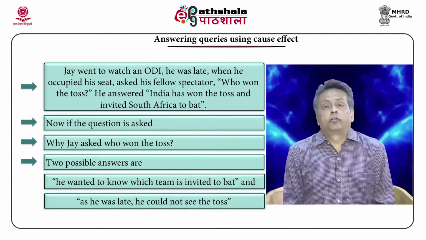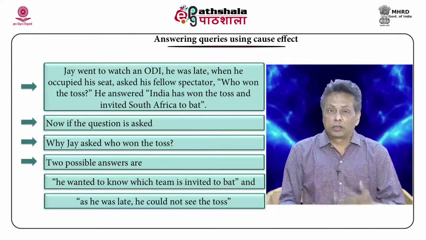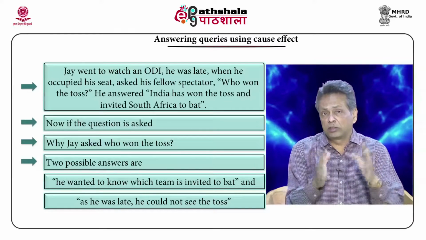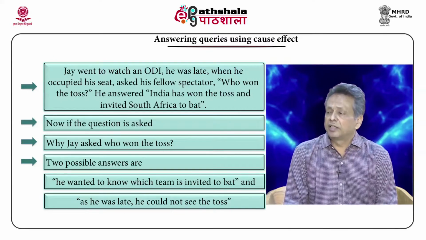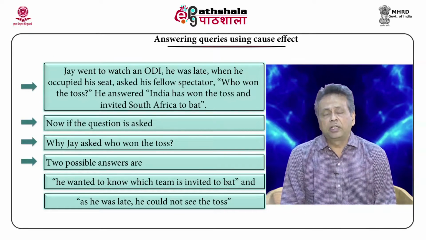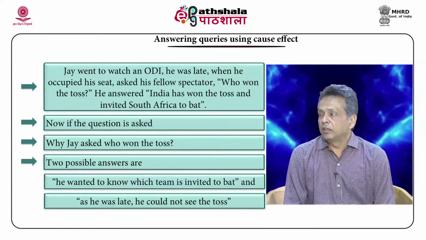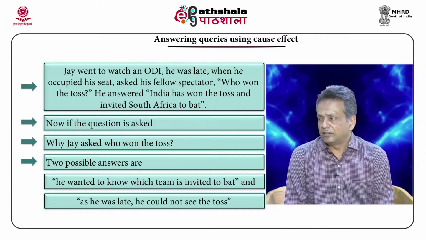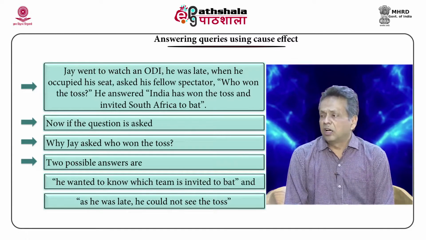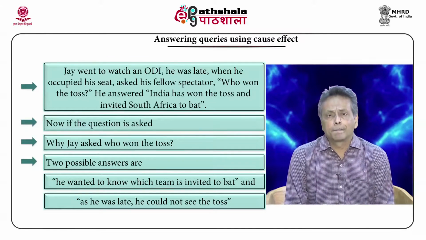It is also possible for you to answer questions based on this cause-effect relationship, because this is precisely what scripts are about. Here is another example. Jai went to watch an ODI, he was late. When he occupied his seat, he asked his fellow spectator, who won the toss? He answered, India has won the toss and invited South Africa to bat.